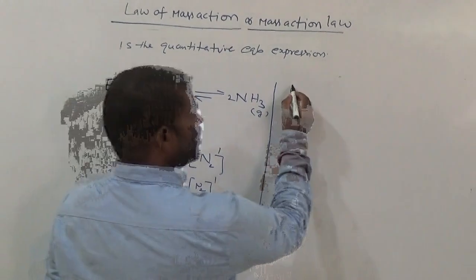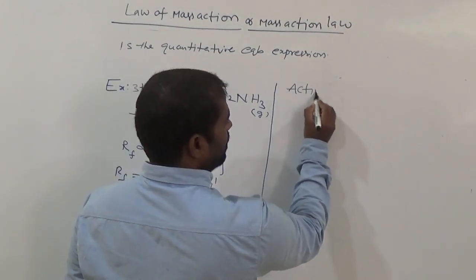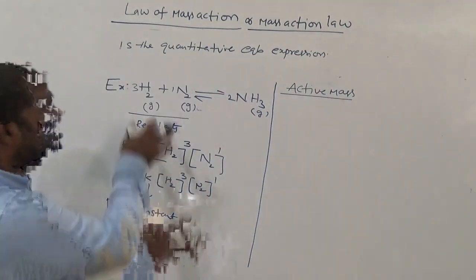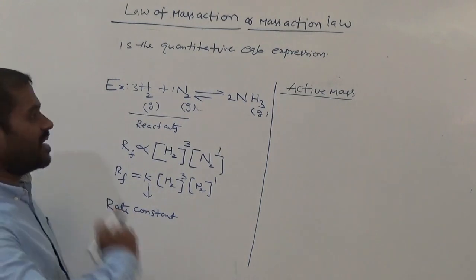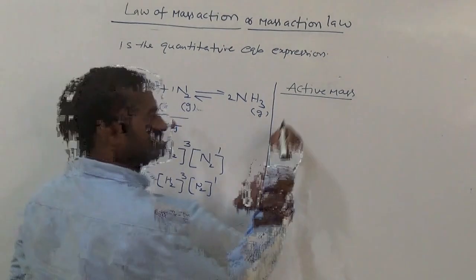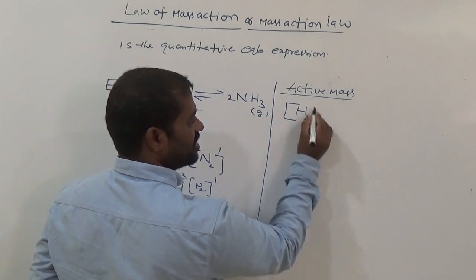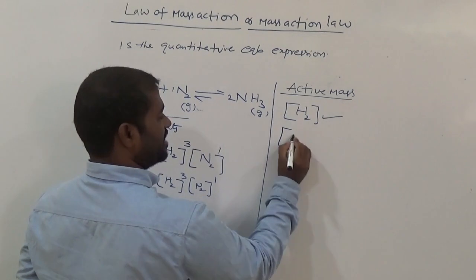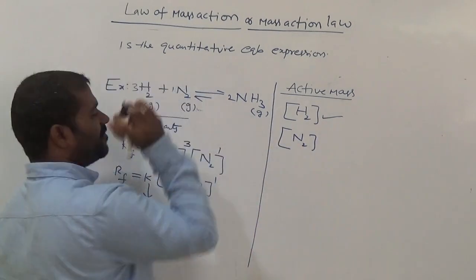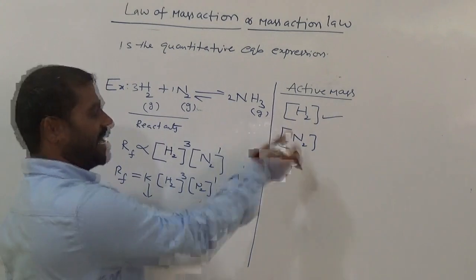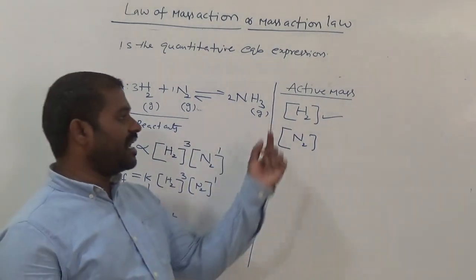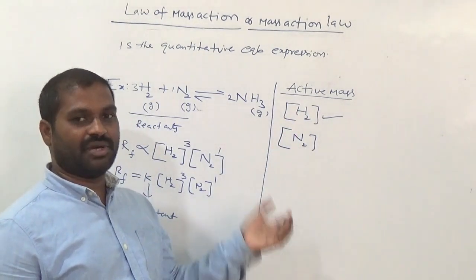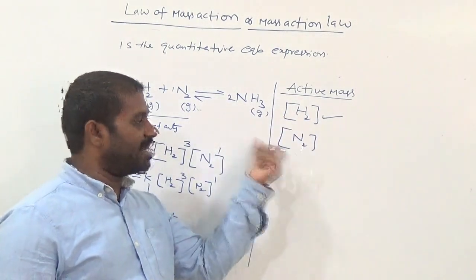So now what is meant by active mass? Very, very important. In this reaction, what is the active mass of H2? How can we represent it? Like this. This is the active mass of H2. This means the active mass of N2. Both are reactants here. So it is also called the molar concentration of H2, molar concentration of N2, or active mass of H2, active mass of N2.